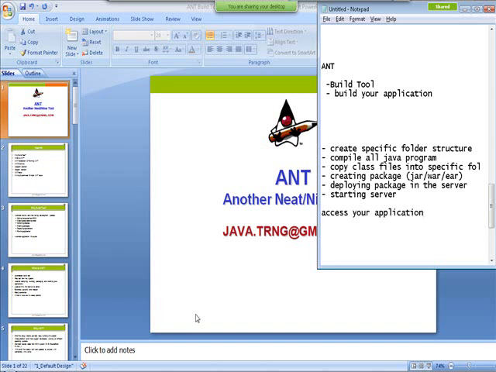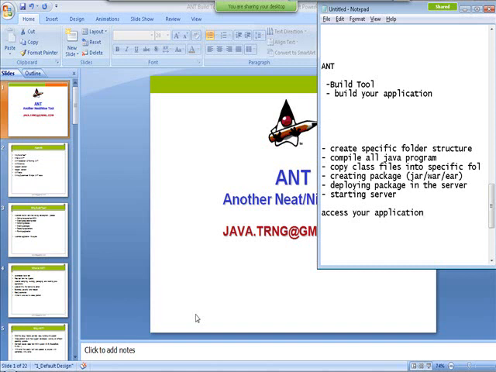Depending on the size of the application, it might take 5 minutes, it might take 1 or 2 hours. So doing these many steps manually is not recommended, you may make mistakes, and it is always a waste of your time. So everything can be automated. All these steps can be automated by using a build tool. Build is nothing but building your application. To build your application you have to do a set of things. That set of things can be automated by a build tool, and one of the build tools we are going to learn now is Ant.